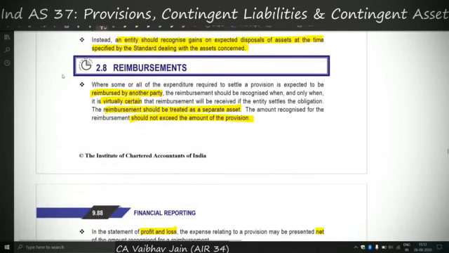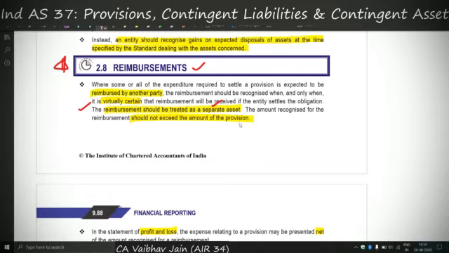Now 2.8 is a good, important topic: reimbursement. As I gave you the example earlier, I have a warranty obligation because I have sold phones to you. Now, if I take corresponding insurance against that warranty, any obligation to me will be covered by the insurer. Therefore, I will get a reimbursement for any obligation I have towards you. So I can have a reimbursement condition. And if I am virtually certain that the insurer will provide me with reimbursement, I can recognize the reimbursement as a separate asset in my balance sheet, and I can net the amount in my profit and loss account.